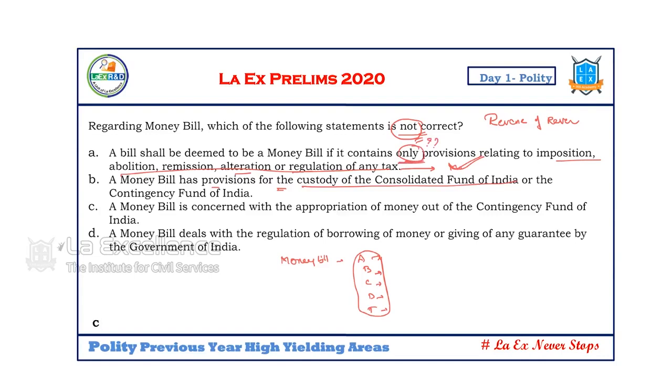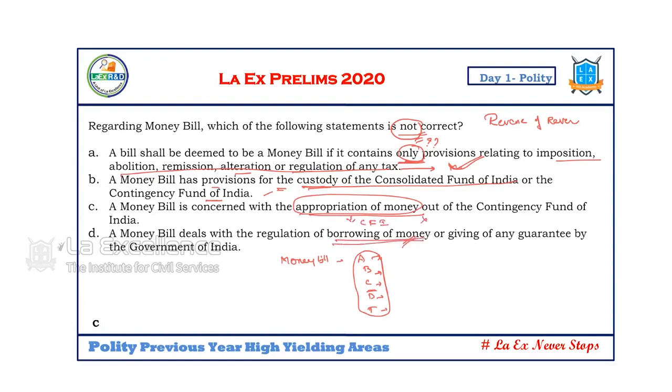A money bill has provisions for the custody of consolidated fund of India or the contingency fund of India. Yes, that is C, custody. It is concerned with the appropriation of money out of the consolidated fund of India. That's how we need to remember. So that's why this statement is wrong. Now, borrowing of the money is regulated by money bill.